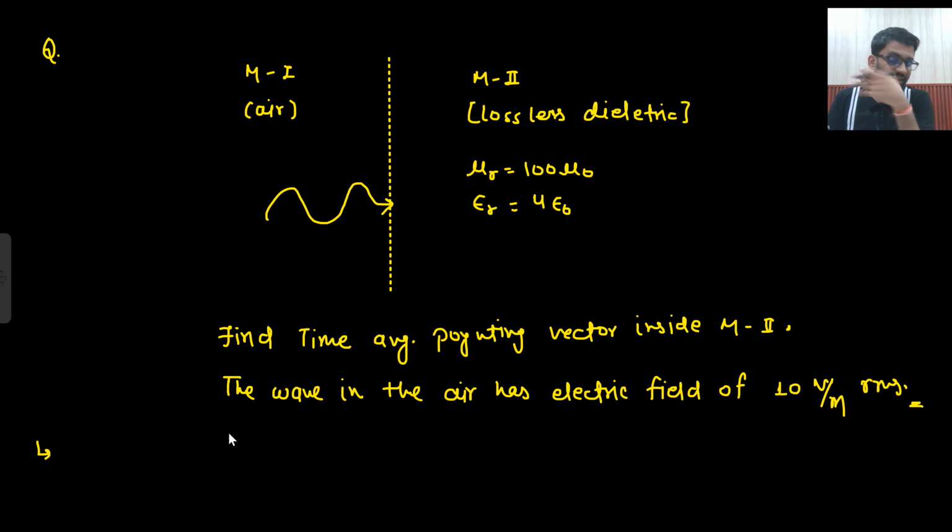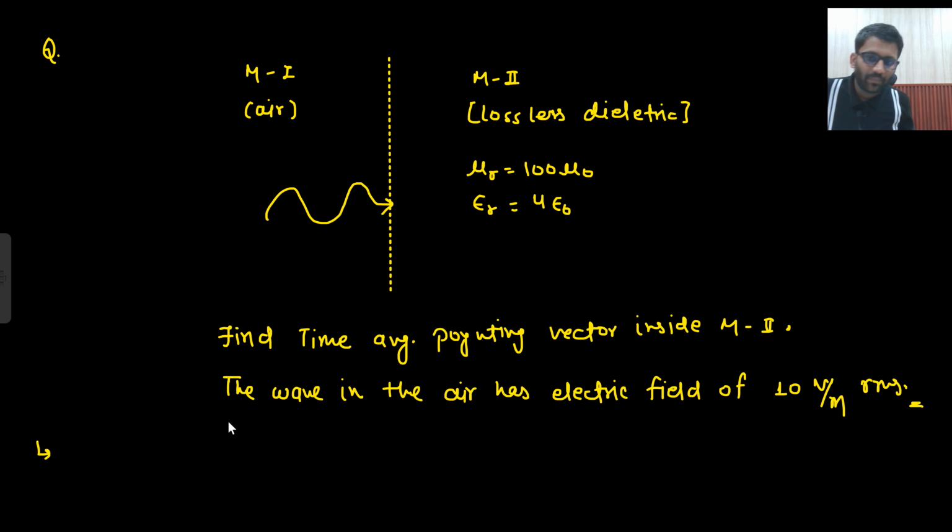Medium 1 is air. And if I am making this diagram like this, that means it is normal incidence. Okay. And medium 2 is lossless dielectric. You need to find the time average Poynting vector inside medium 2. The wave in the air has an electric field of 10 volt per meter RMS.